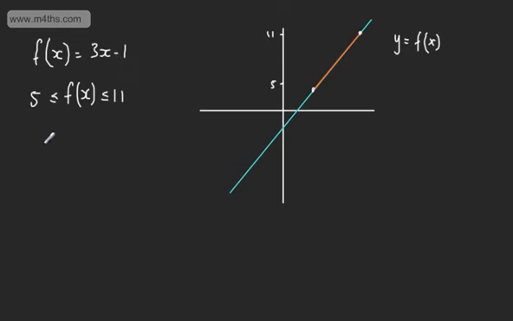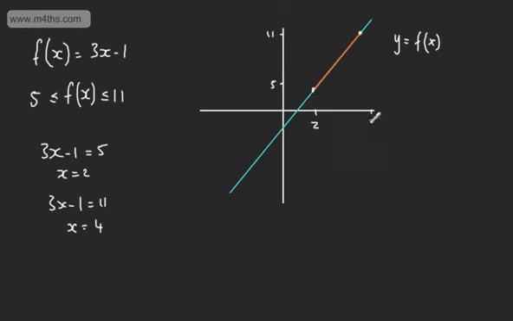Okay, so let's look at this then. We know it's one-to-one, so considering the endpoints, we can say 3x minus 1 will be equal to 5. So from here, adding 1 and dividing by 3, we've got x is equal to 2, which is going to be this point just here, that's 2. And then if we look at this one, we've got 3x minus 1 will be equal to 11. So adding 1 to both sides, dividing by 3, x is going to be equal to 4.